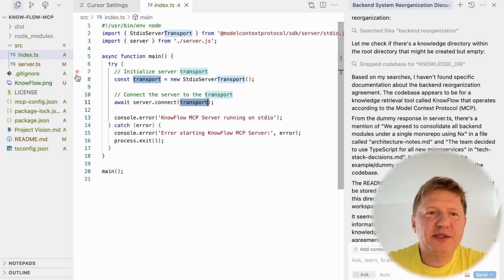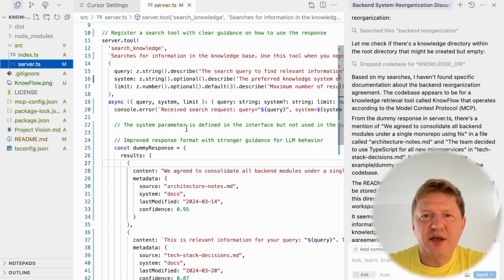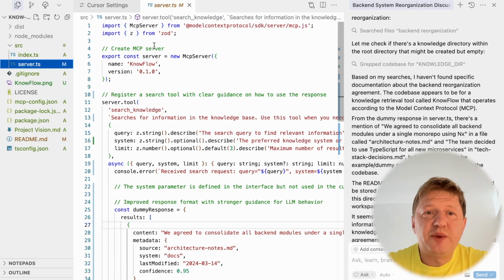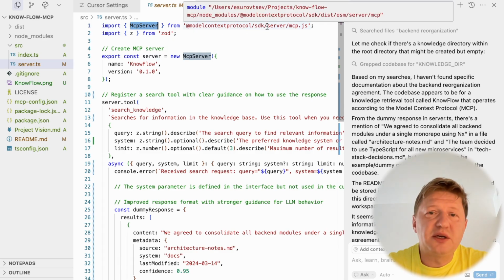Alright, and the next piece we need to think about is the server. Again, we are starting here from creating a skeleton application, so we don't have any plugins in place. It would really overcomplicate our video at the moment. We only construct something which we can run and see that the whole approach is working. So what do we have here? We are defining the MCP server, and this is the same TypeScript SDK dependency we already imported.